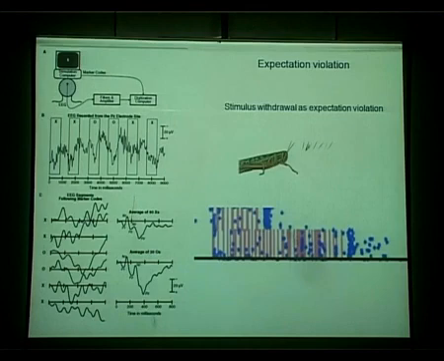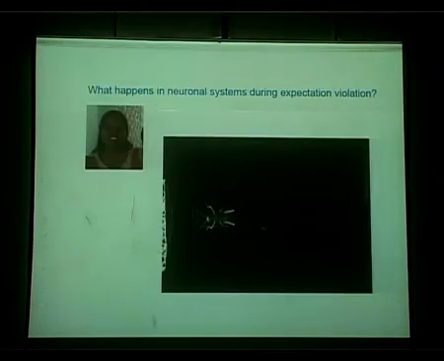But this does not really come into the domain where we, with human beings, can query in other ways, by response measurements, by pressing a key or something, to say that they have noticed the change. We cannot ask the grasshopper whether at this time it noticed the change. It's not easy to query that. So we have to take it for granted. But can we create an experiment where we know for sure the grasshopper is expecting this, and then we create a violation and look at it? So we have tried to come up with a paradigm in which we know the grasshopper is expecting something, and then there is a violation.